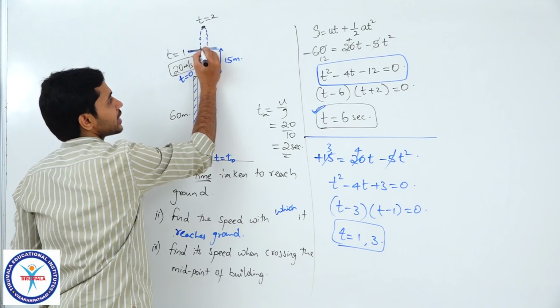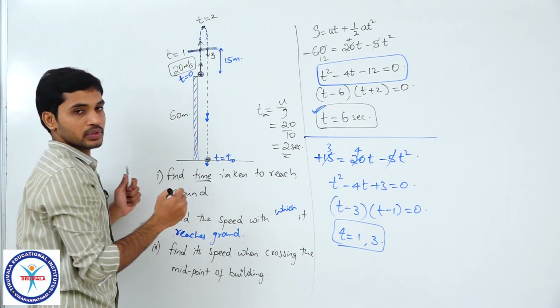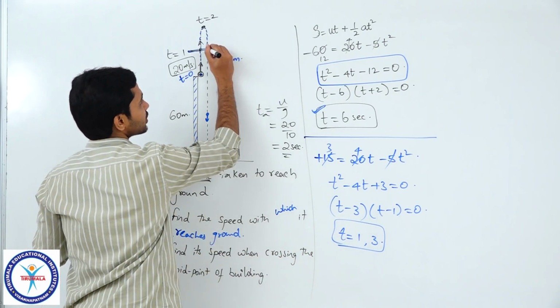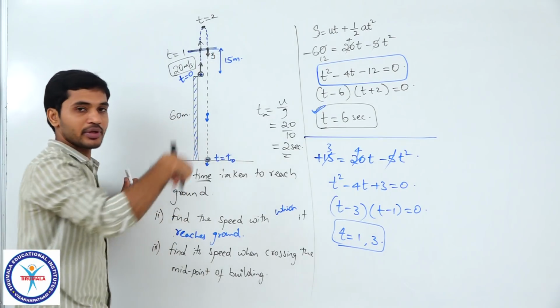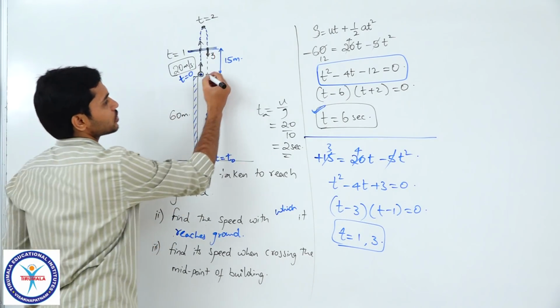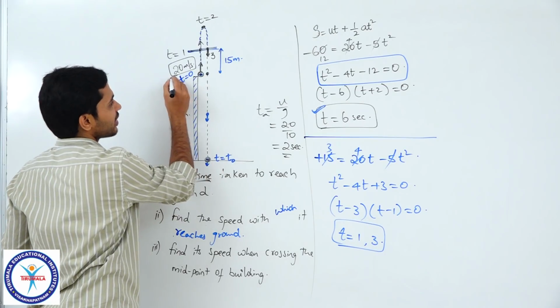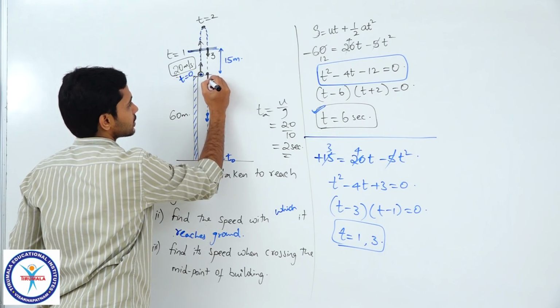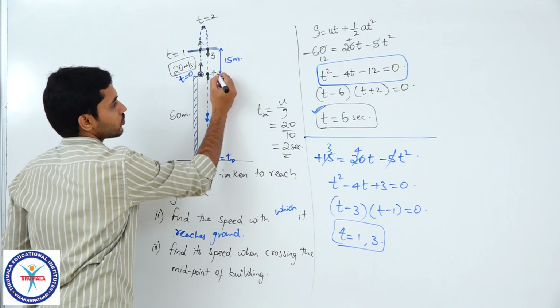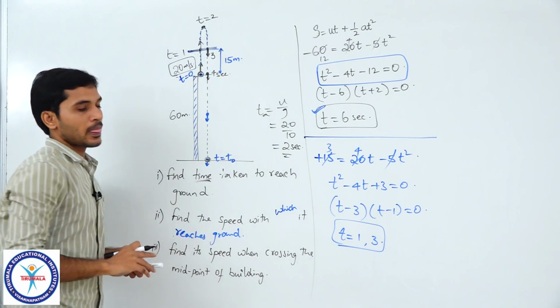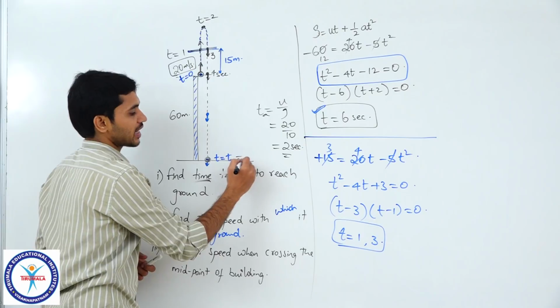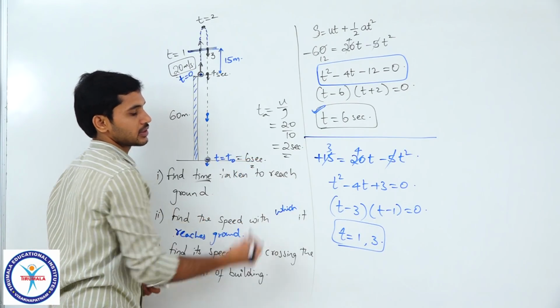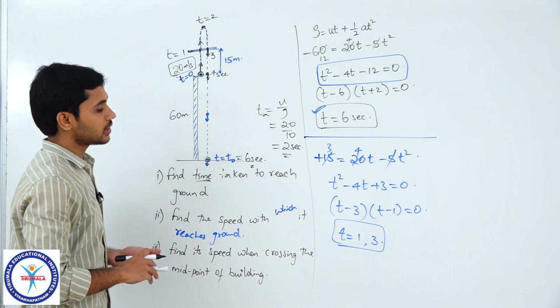At 1 second it is crossing this position while going up, at 3 seconds also it is crossing that position, but this time while coming down, and as usual we know that it reaches this same level once again at 4 seconds. So, here the time would be 4 seconds and we found out that here the time will be 6 seconds. Clear? So, that is how the motion of the particle is.